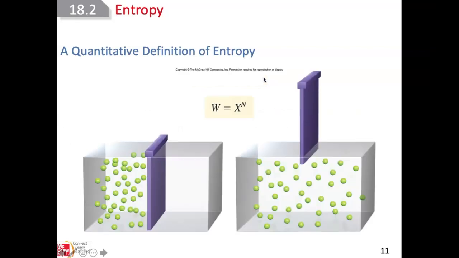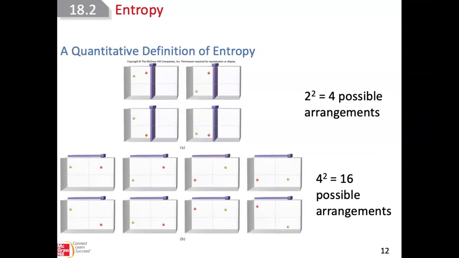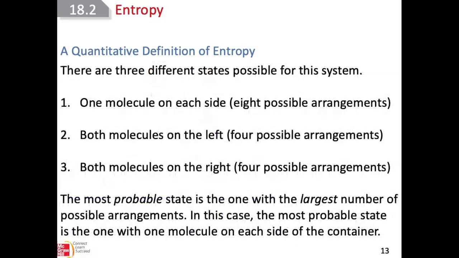So the more ways that the particles can be spread about, the more the entropy of the system is. The more ways you can arrange the particles, the more the entropy increases.